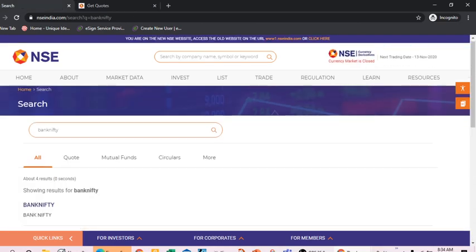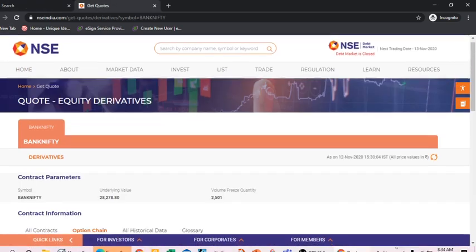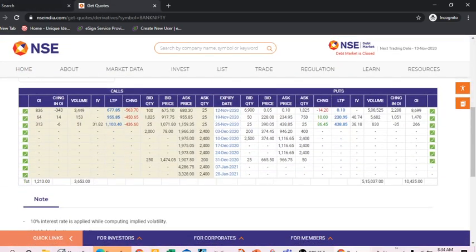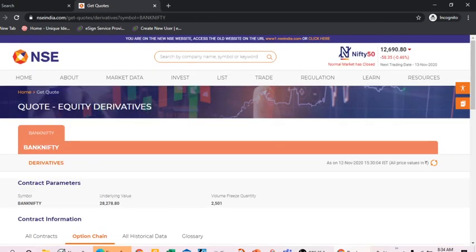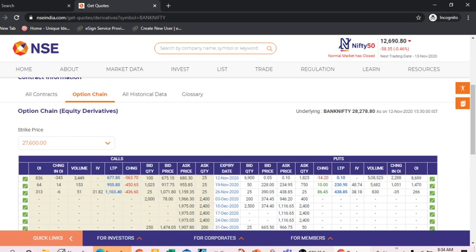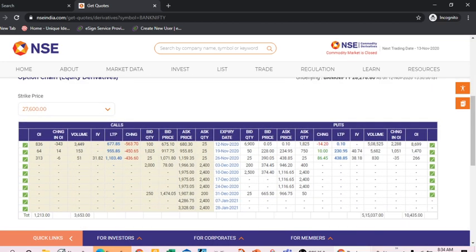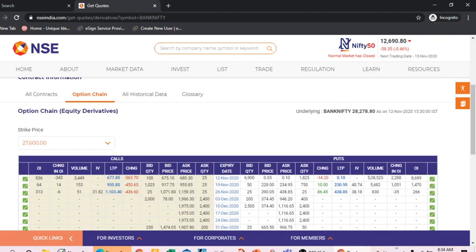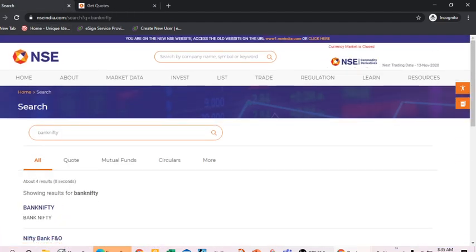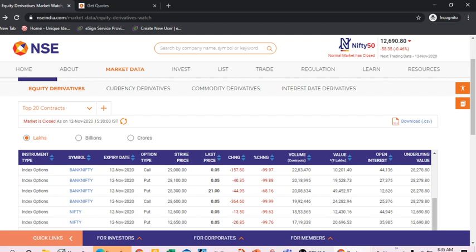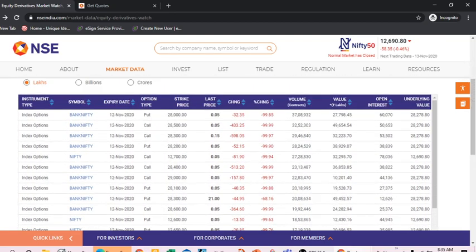All the put options will lose value. And all this right side is going to the left side. When the market goes upside, the money is going from the right side to the left side.